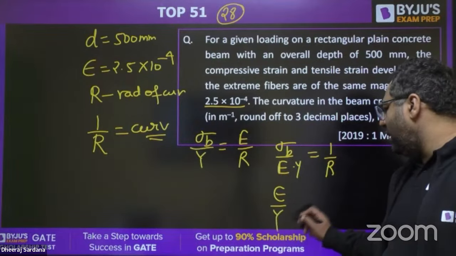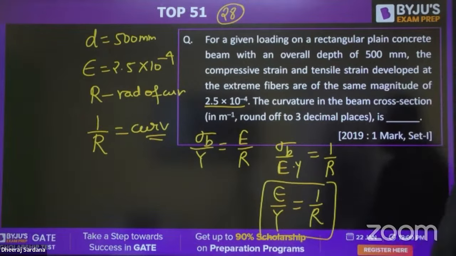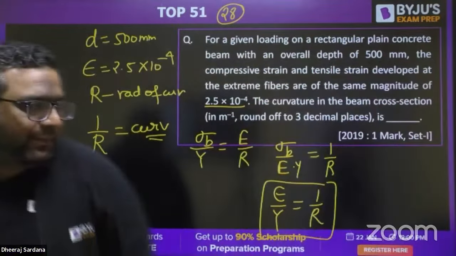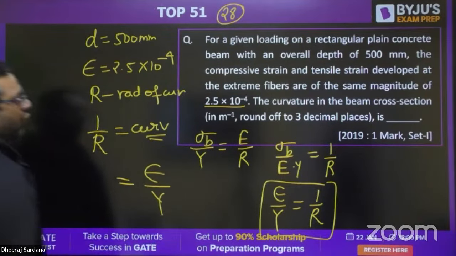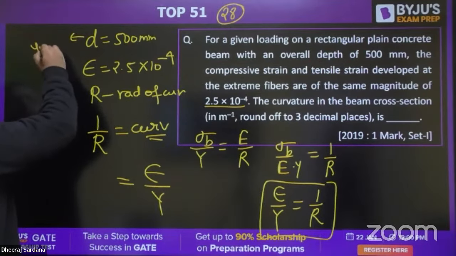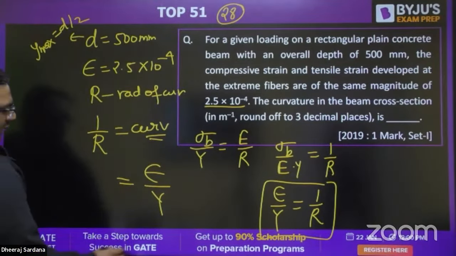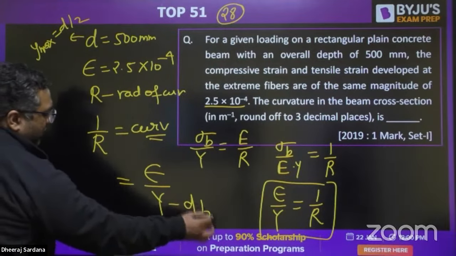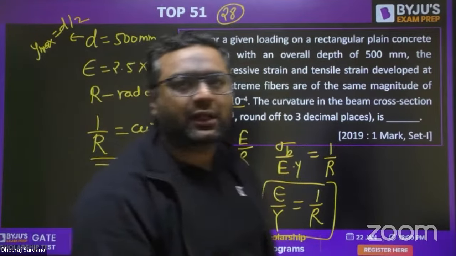So strain by Y is equal to 1 upon R. So this is what you need to find out. 1 by R is nothing but strain by Y, and both are given to us. What is Y max? This is D by 2. Putting this value, Y is D by 2, strain is given to you, you will be able to find out the curvature. The unit is meter inverse.